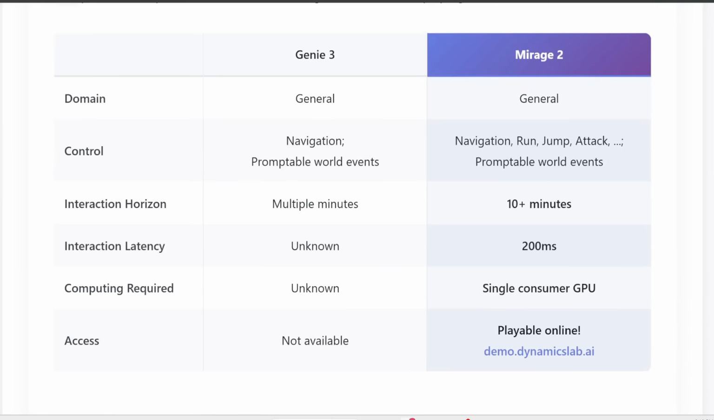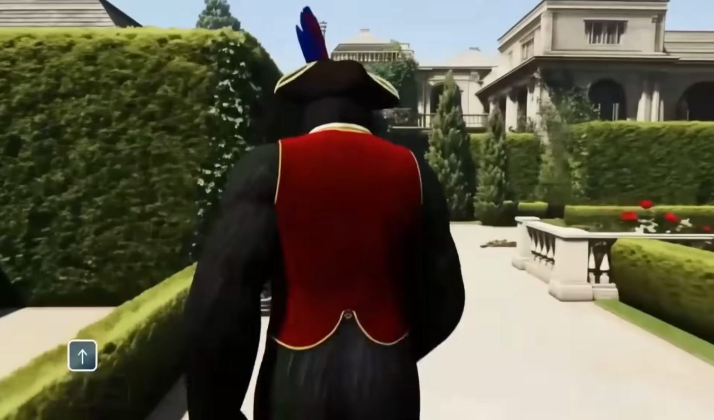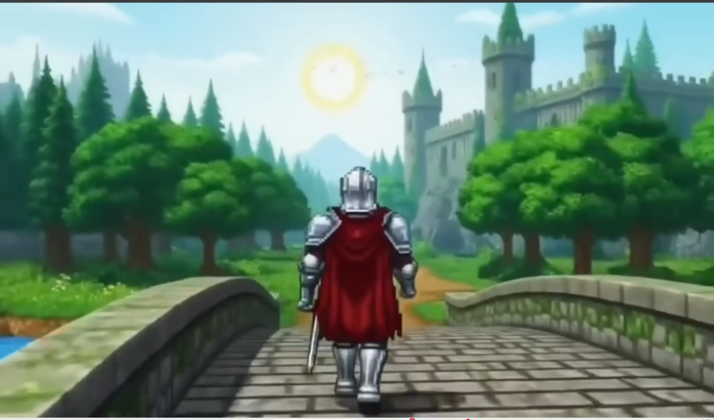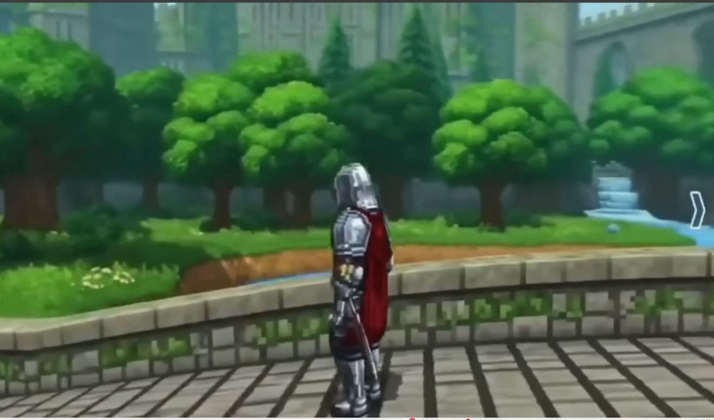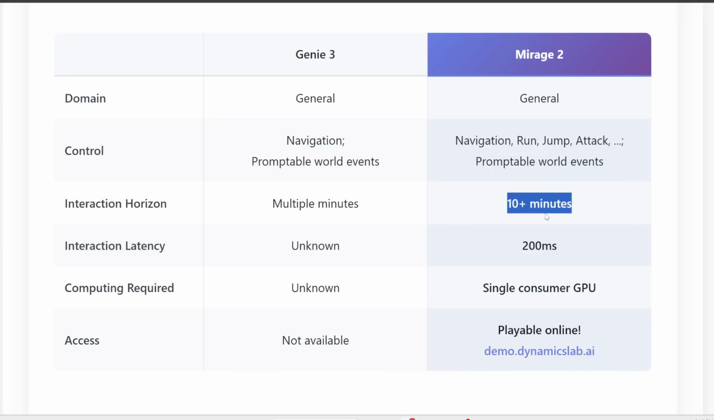Now over here, they also compare it to Google DeepMind's Genie 3, which I featured a few weeks ago. Now I would say that Genie 3 is definitely higher quality, and it does seem to understand physics a bit better, but for Mirage 2, they claim that it's more interactive, so there are definitely more actions the user can do, such as run, jump, and attack. Plus, you can keep generating the scene in real time for over 10 minutes. The latency is also really short, so it's essentially real time.